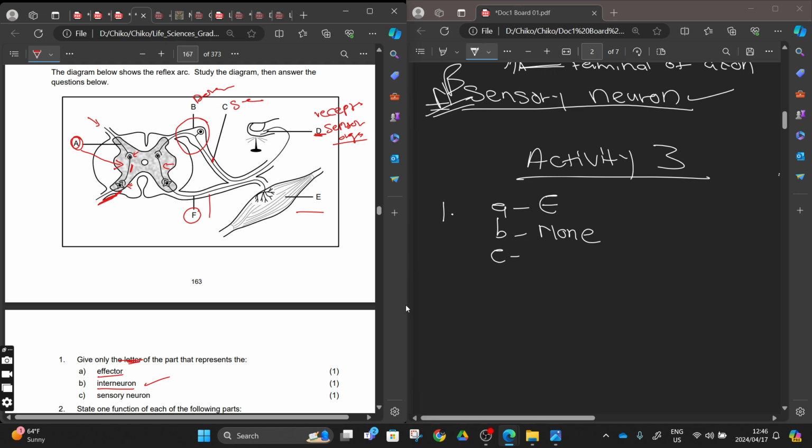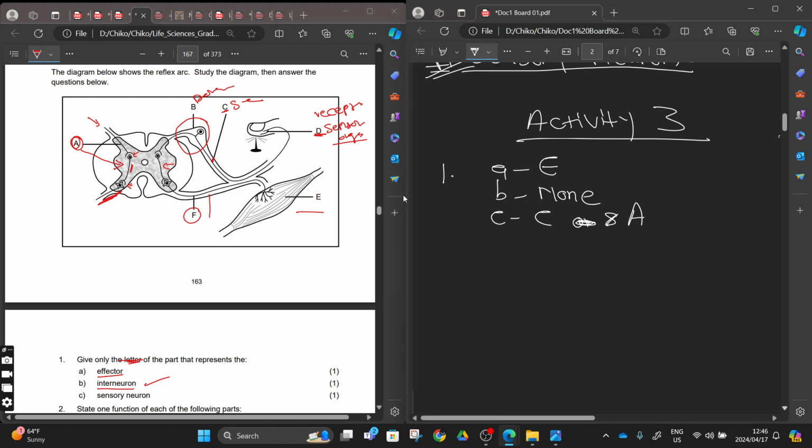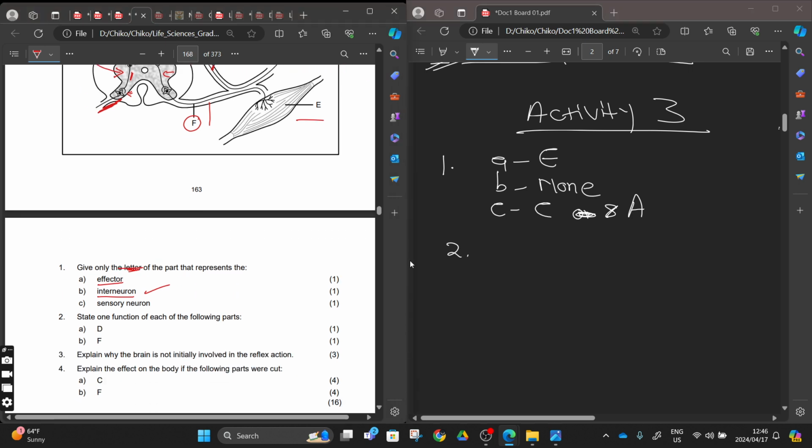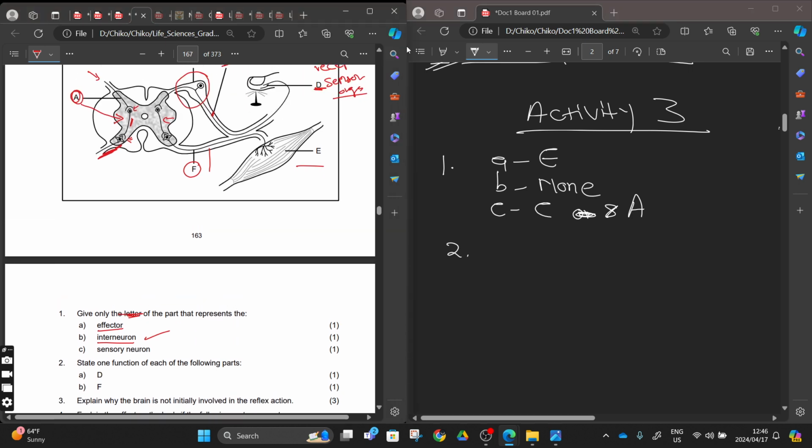Then number C, sensory neuron. Which one can represent the sensory neuron? It can be C, or C and A, to show that A is a sensory neuron and we can also see that C is also a sensory neuron. So we move on. We come to number 2, and we can shift up here.